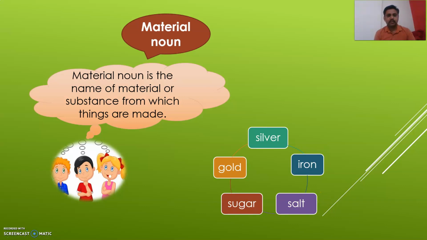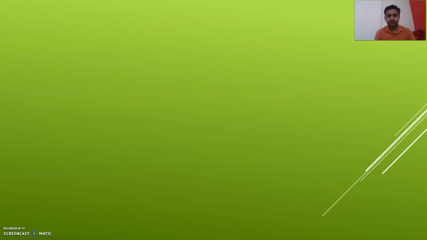What is meant by material noun? Material noun is the name of a material or substance from which things are made. ज्या वस्तू ज्या मटेरियल पासून बनलेल्या असतात त्या मटेरियलला दिलेलं जे नाव असतं त्याला म्हणतो आपण मटेरियल नाउन. Understand? Now students, here is your first activity.